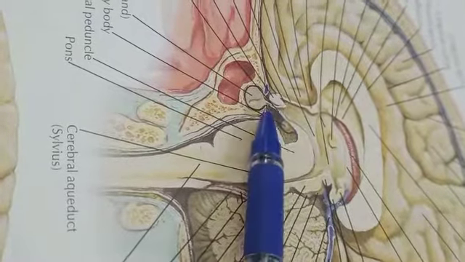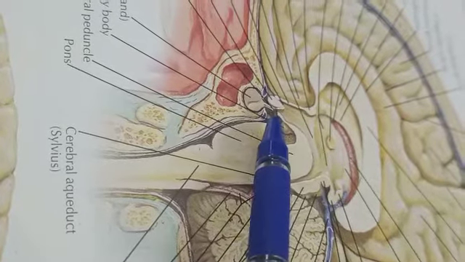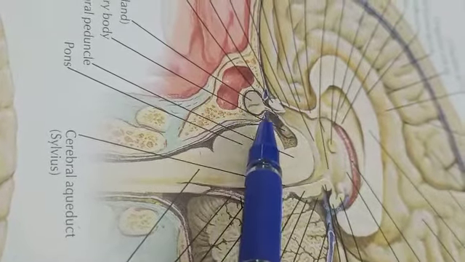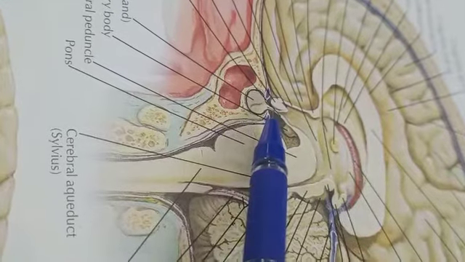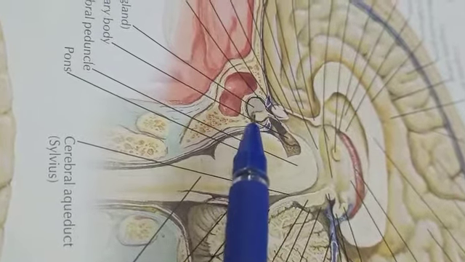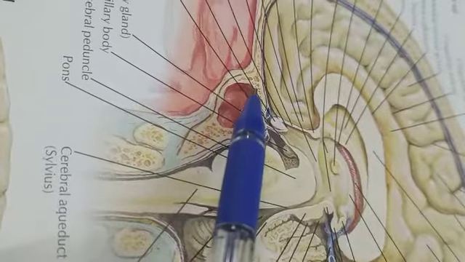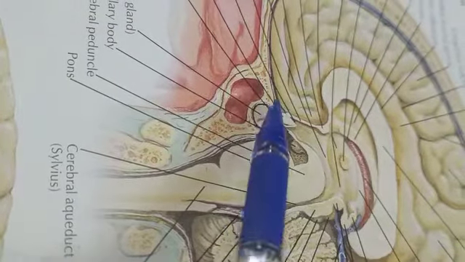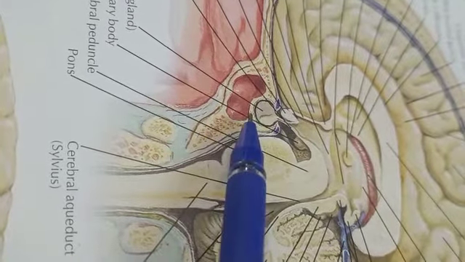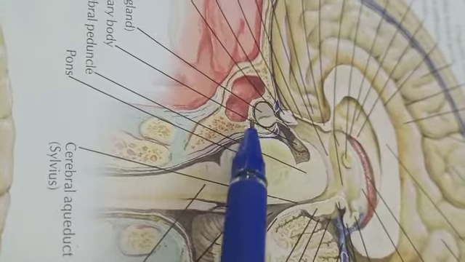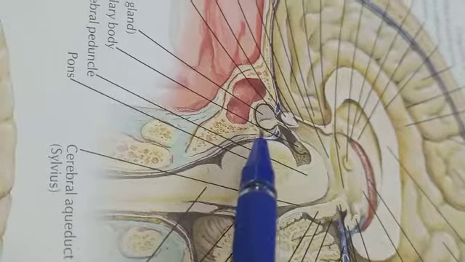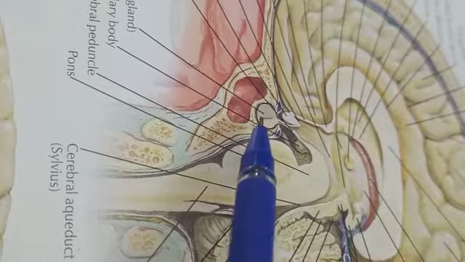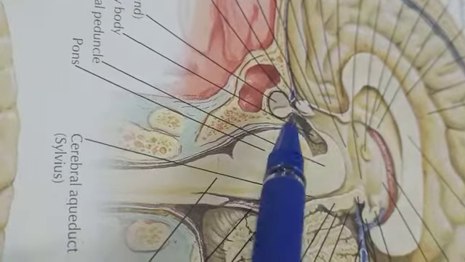Then near the brainstem, we can see a connection which runs downwards and connects to the pituitary gland. This is the stalk of the pituitary gland, and this is the pituitary gland. The pituitary gland can be seen inside the sphenoid bone. In the upper part of the body of the sphenoid bone, in the center there is a depression known as the hypophyseal fossa or pituitary fossa. Inside it we can see a small gland.